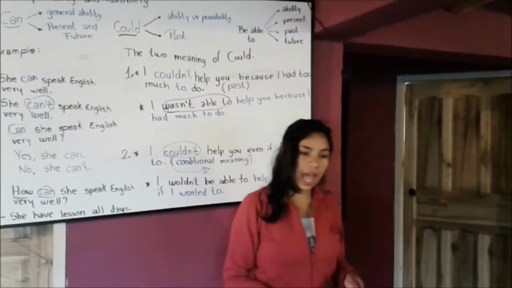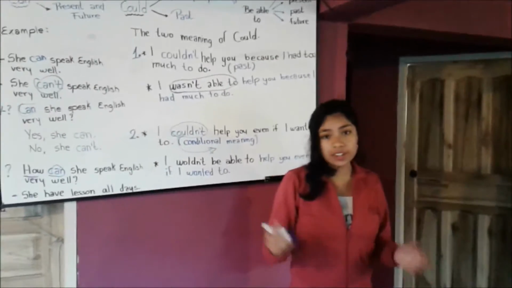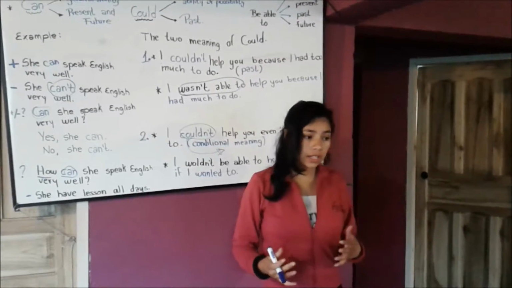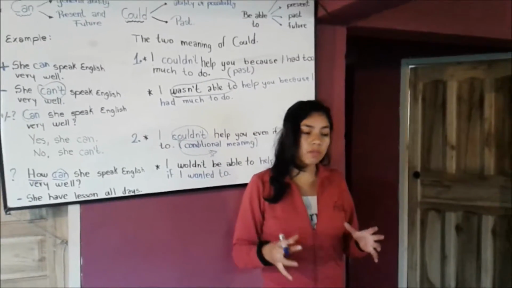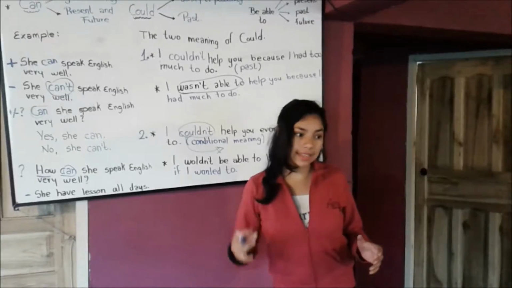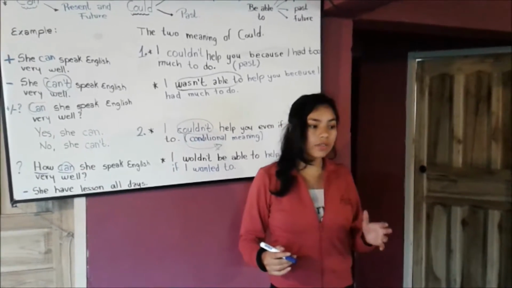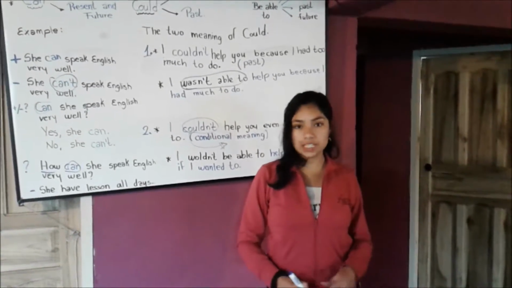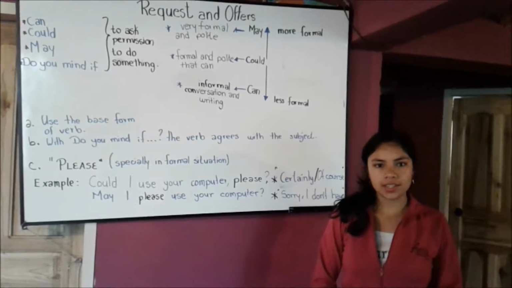Can and could and be able to generally have the same meaning, except in positive past sentences which talk about a specific ability.